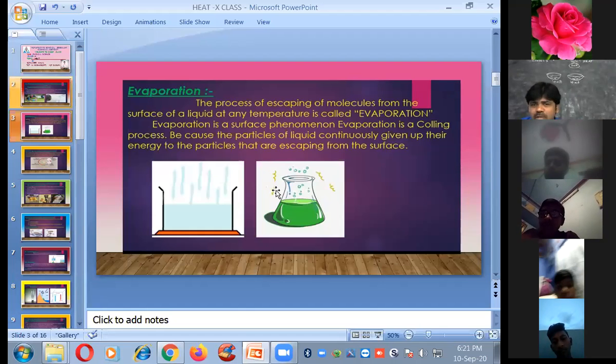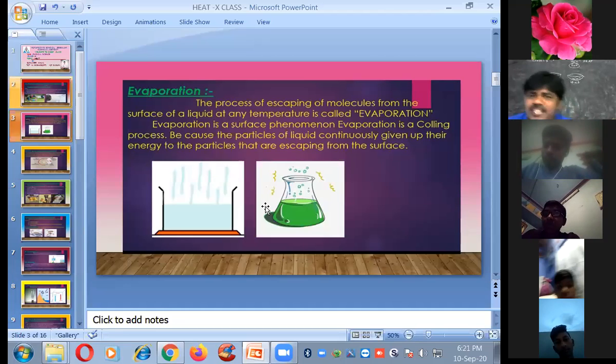Suppose some wounds happen, we apply some spirit on the wounds to clean them. So if you apply some spirit to your hands, you become cool, because the molecules are escaping from the surface. Okay, so this is about the evaporation process.